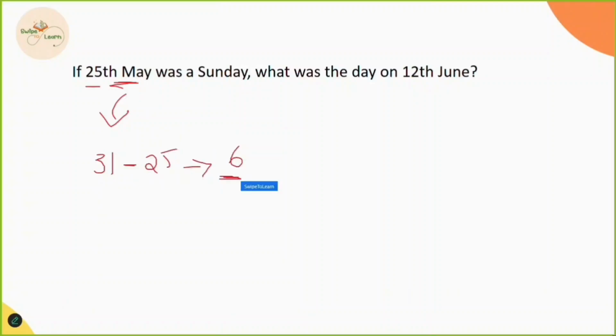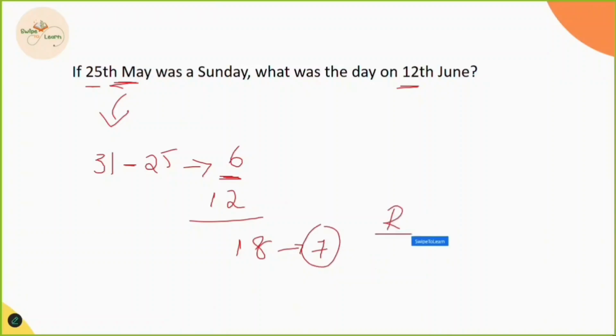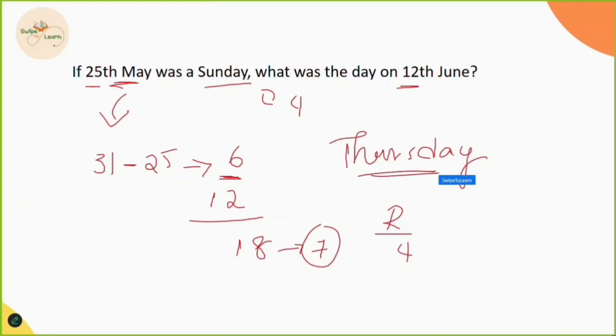And we add this 6 to the date of the next one. So 6 plus 12 becomes 18. This 18 days we convert into weeks of 7 days, and the remainder here is 4. After Sunday, we add 4 days, which becomes Thursday. So I hope this is clear. So 12th June was Thursday.